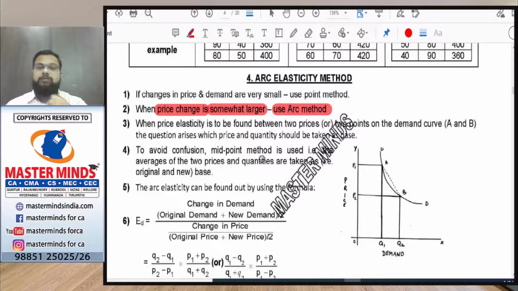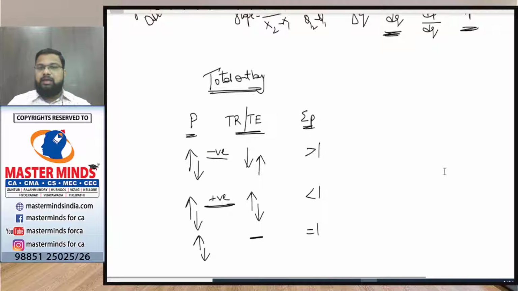But in the percentage method, the problem is that when 2 points are given, there is confusion. Which point is to be considered as base? To overcome this confusion, Alfred Marshall gave this ARC method. It is also called the midpoint method. Instead of sticking to a particular point as we did in the point method, he takes the average of the two. That is, change in demand divided by, instead of just the original demand, the new demand also, and change in price by, instead of the original price, the new price also.